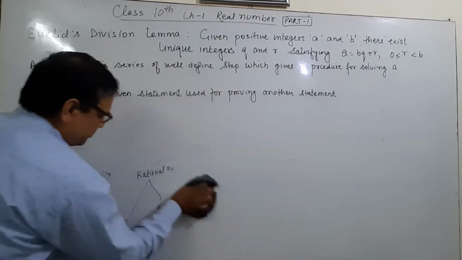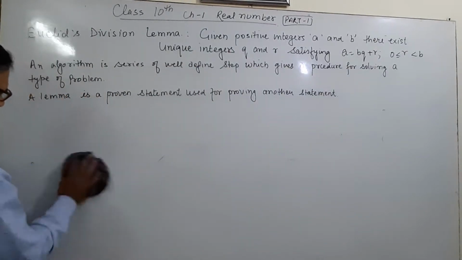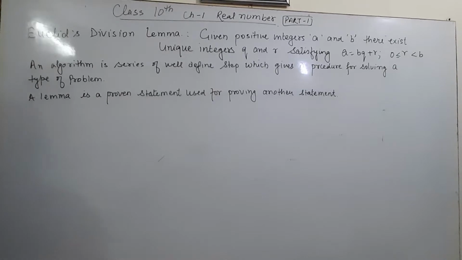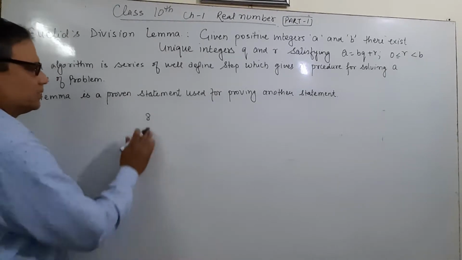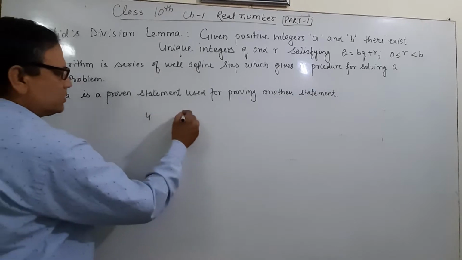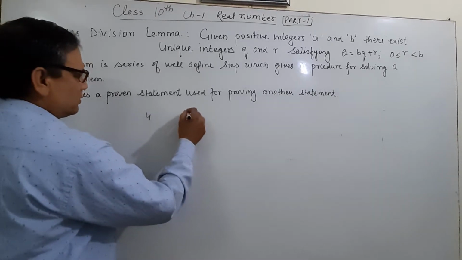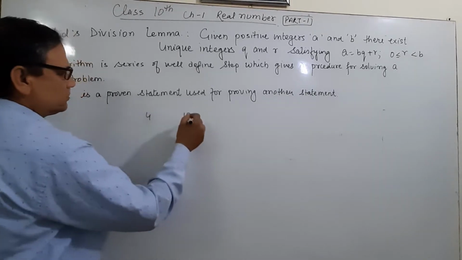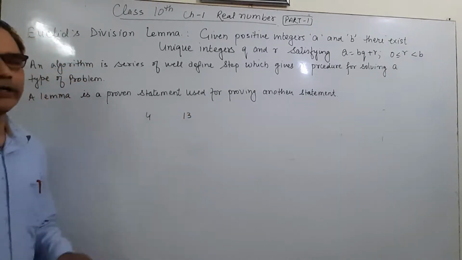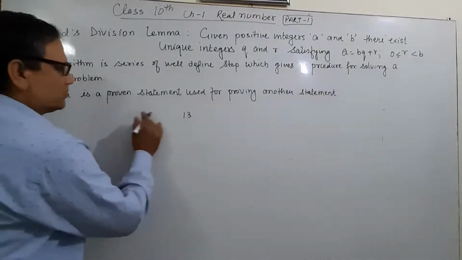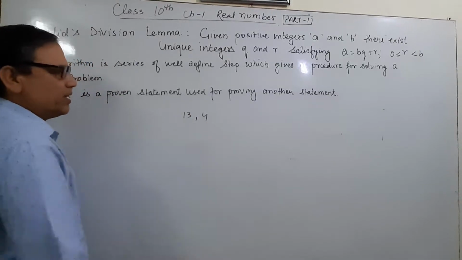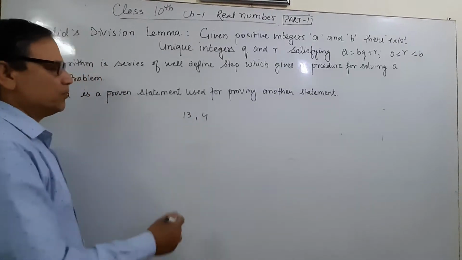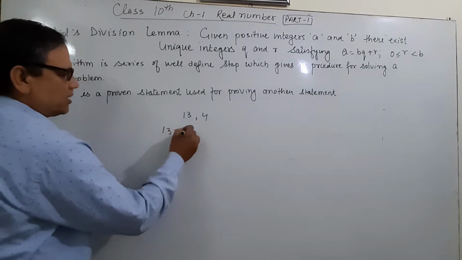Then what do we do? If I take any two numbers, like 4 and 13, 13 is larger and 4 is smaller.